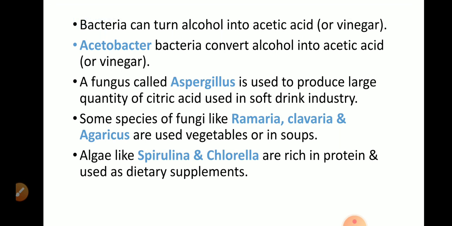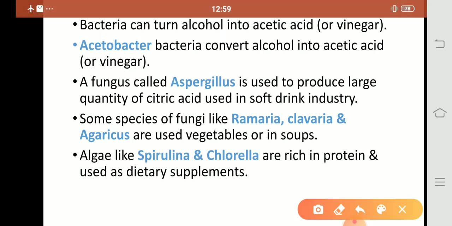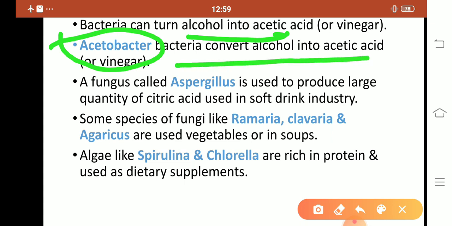Bacteria can turn alcohol into acetic acid. Interesting, very interesting! The name of this bacteria is Acetobacter, that converts alcohol into acetic acid or vinegar. Another name of acetic acid is vinegar.